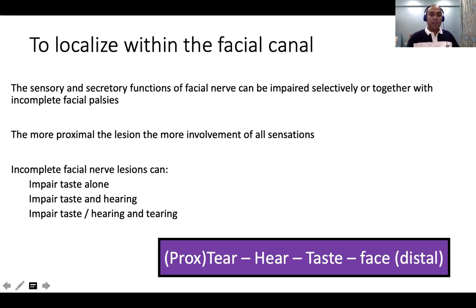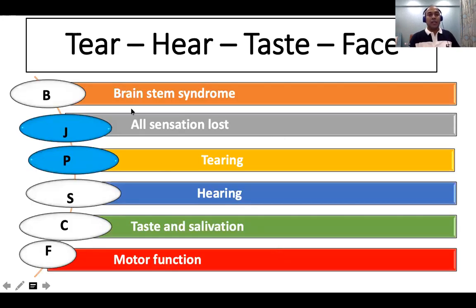Just assume that if I have a lesion somewhere over here, my hearing will be lost, my taste will be lost, my motor will be lost, but my lacrimation will be normal. I'm just trying to show with an arrow here. And just assume if there's a lesion here between hearing and tasting, my taste will be lost, my motor will be lost, but my hearing will be present. That is, hyperacusis will be present. So technically speaking, if I just draw the facial nerve from the facial canal inside, I'm just trying to go one step ahead and explain certain things within the facial canal.